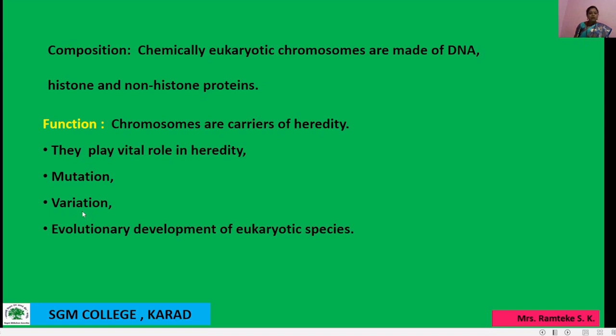Then variation. Variation means the difference in the individuals of the same species. We find it in parents and offspring. For example, not all the characters of the parents are found in their offspring; some new changes are seen. That is the variation. Another one is evolutionary development of eukaryotic species. This evolutionary development is found to be the responsibility of chromosomes.